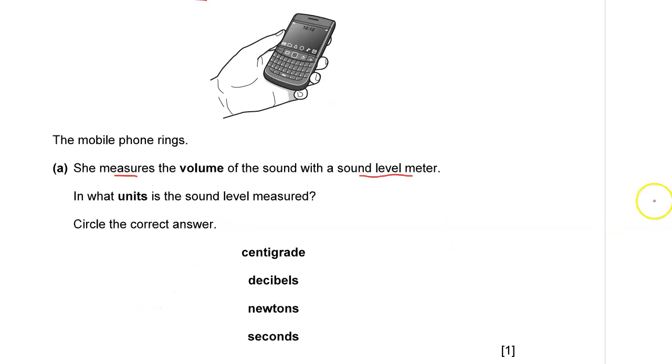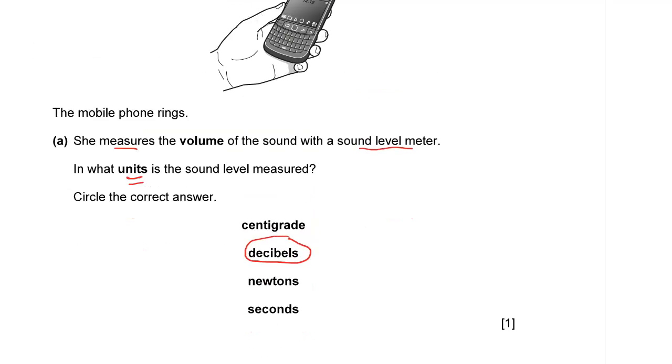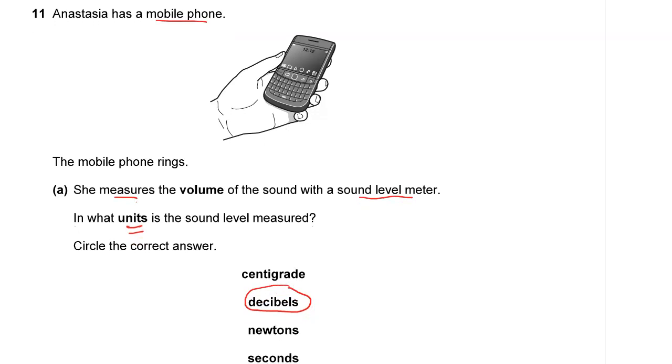Of course, the correct answer is decibels. The unit at which the level of sound is measured is usually in decibels. Very good. That is Anastasia measuring the level of sound of a mobile phone.